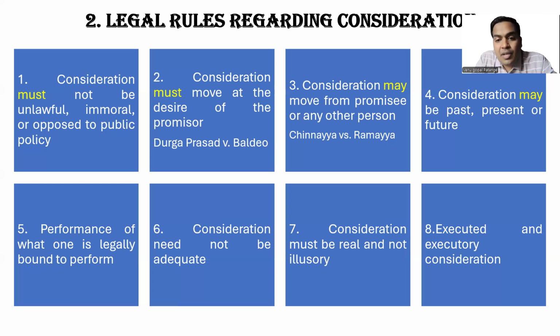So consideration must be real but not illusionary. And finally, you have the 8th point, executed and executory. One is past, one is future. So for the 7th point, you can also underline must. Consideration must be real but not illusionary. So with this, we are done with 2 subtopics of consideration.